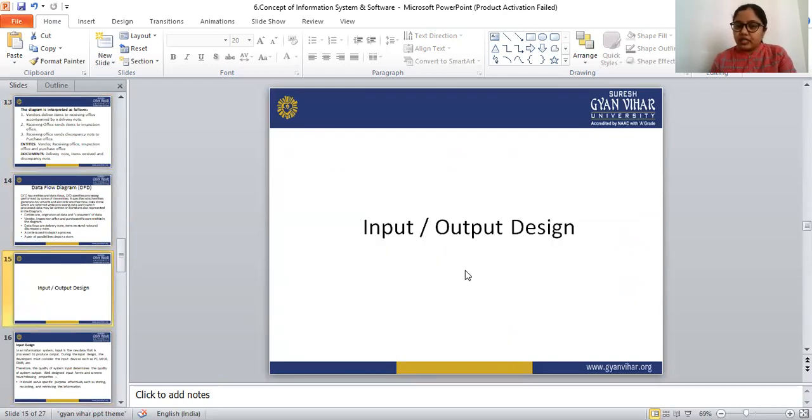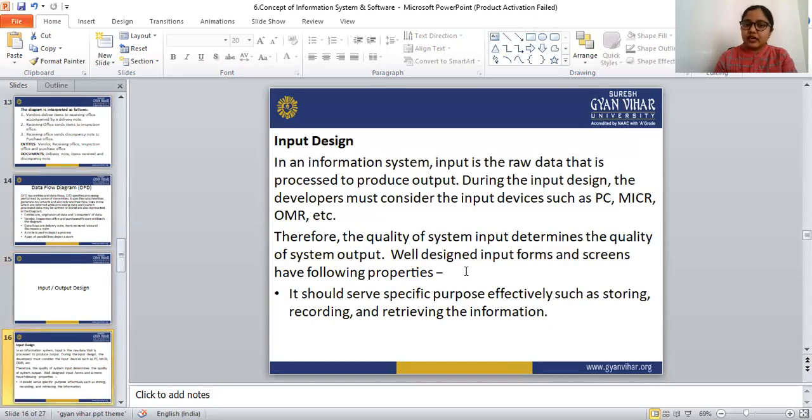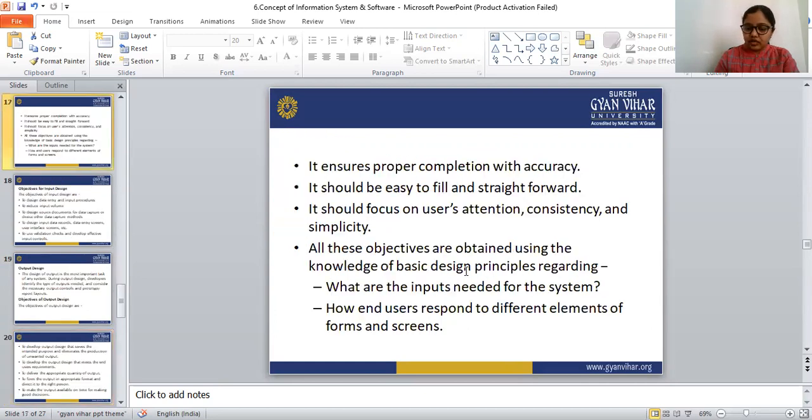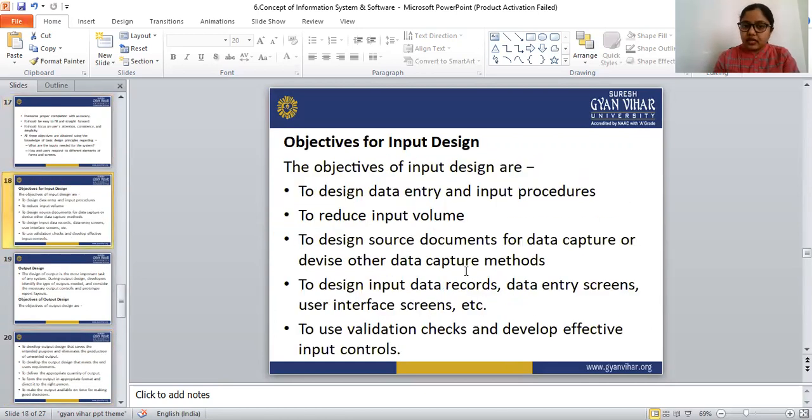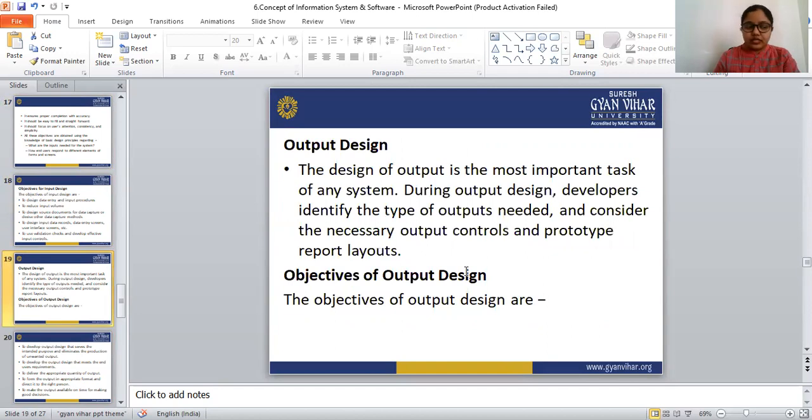Then we saw what the input design and output design are. The input is the raw data that is processed to produce the output data. Next is output design.